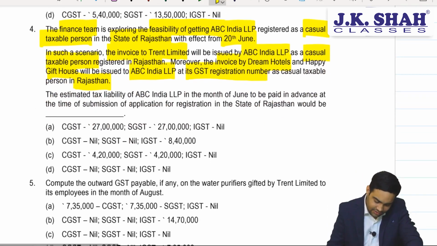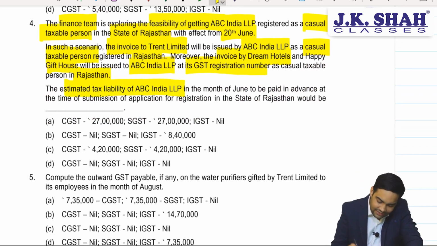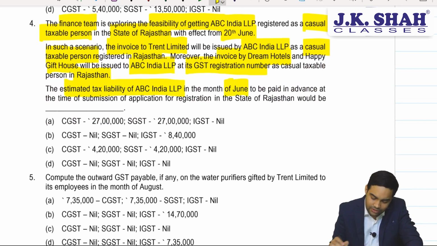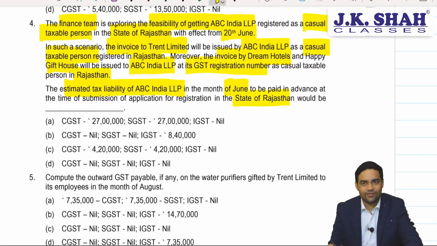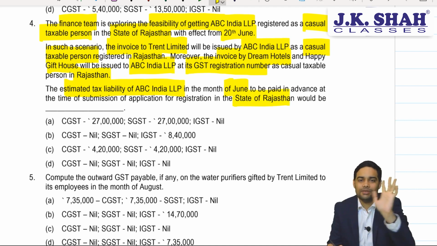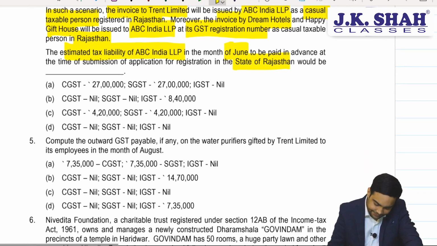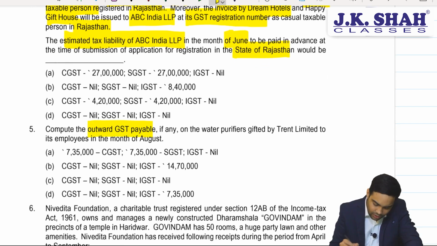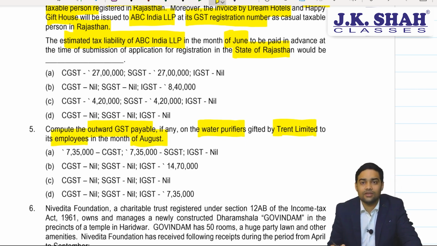Fair enough. So we need to estimate the tax liability for the month of June if they are in state of Rajasthan as a casual taxable person. Okay. And then compute outward GST payable on water purifiers gifted by Trent Limited to its employees for the month of August.